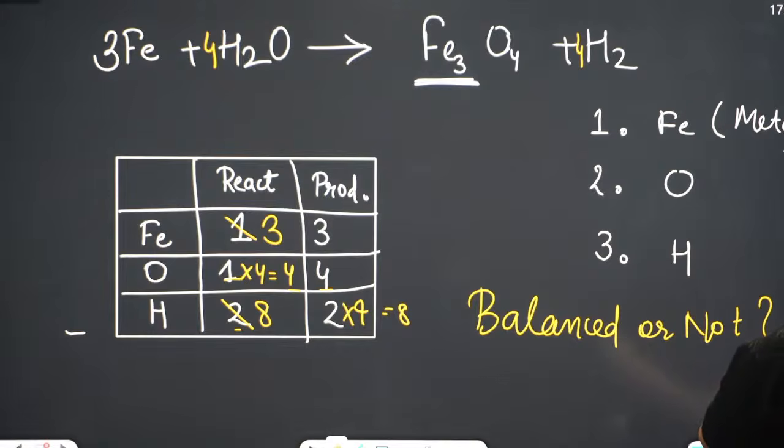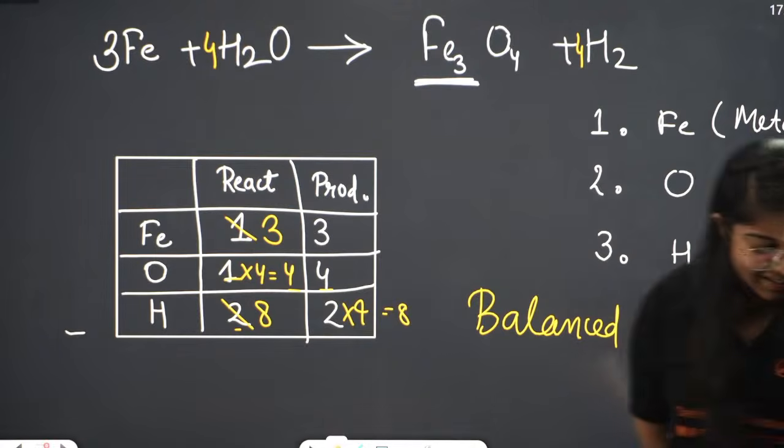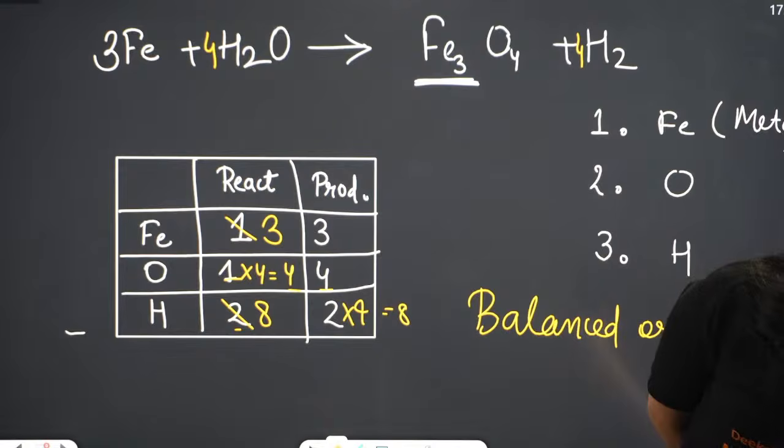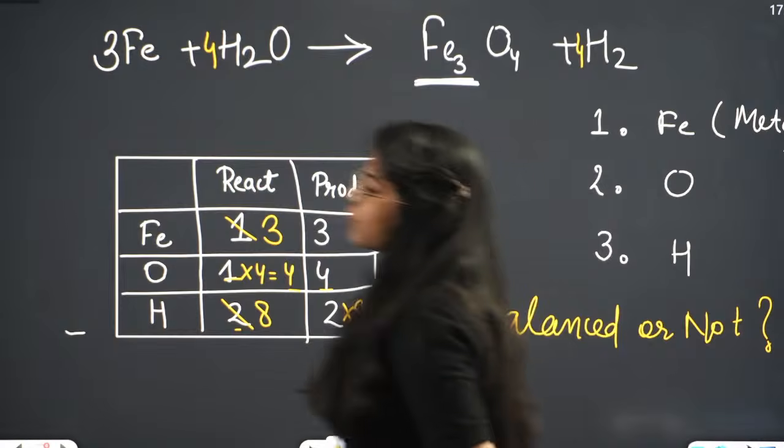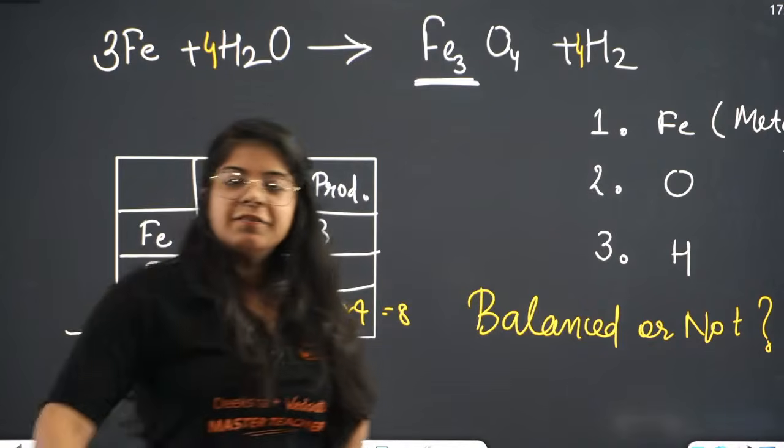3Fe plus 4H2O gives Fe3O4 plus 4H2. Very good, Samir. It's balanced. Very good. Ma'am, would you teach 11th chemistry, please, ma'am? Yes. Beehive. Of course, I will. Okay, great. We have got the green flag from everyone.